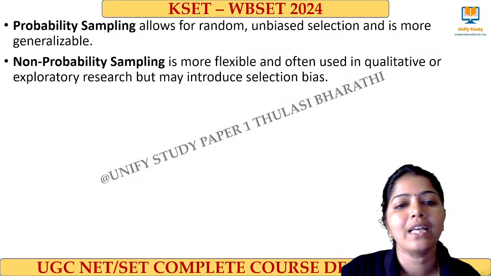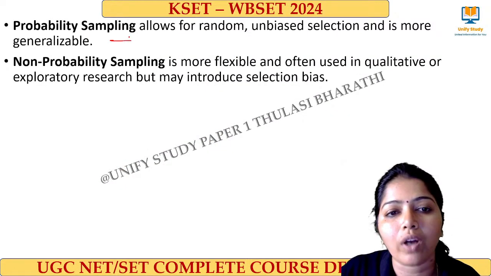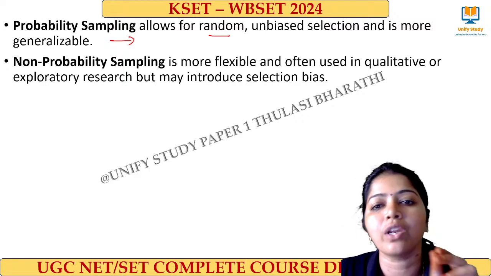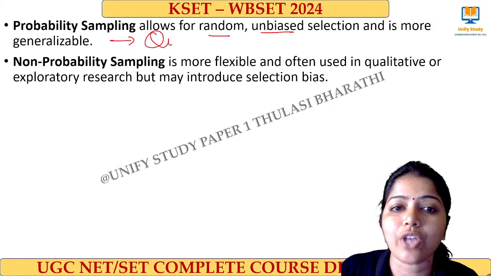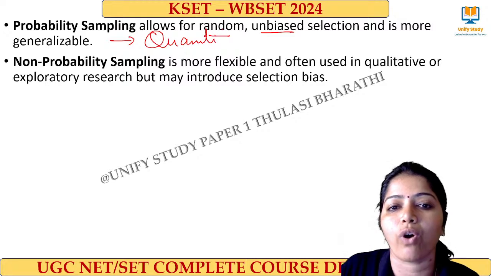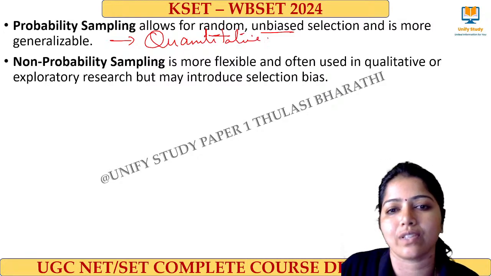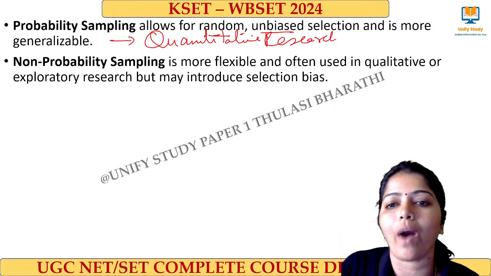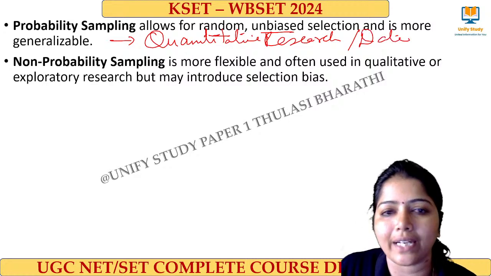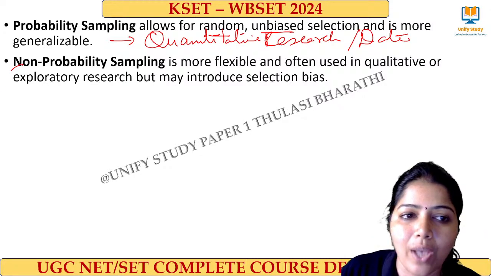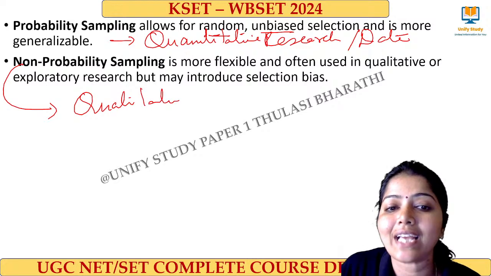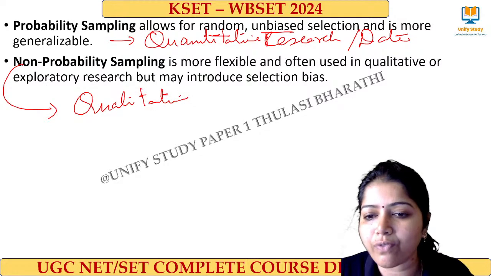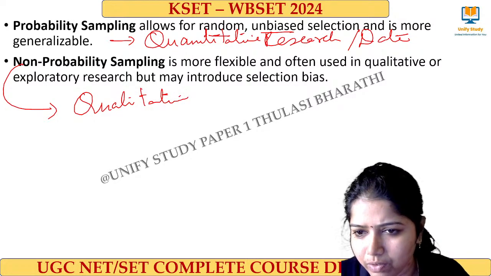Okay, right. So probability sampling means what? It is randomization, no bias, unbiased selection, and is generalizable. So whenever we say generalizable, this works for quantitative research or data. When you say non-probability sampling, it works for qualitative research.